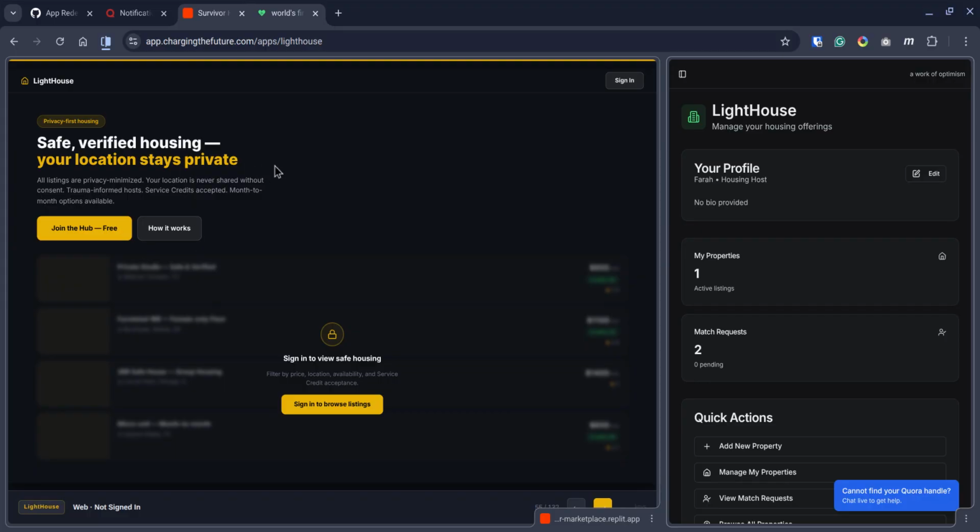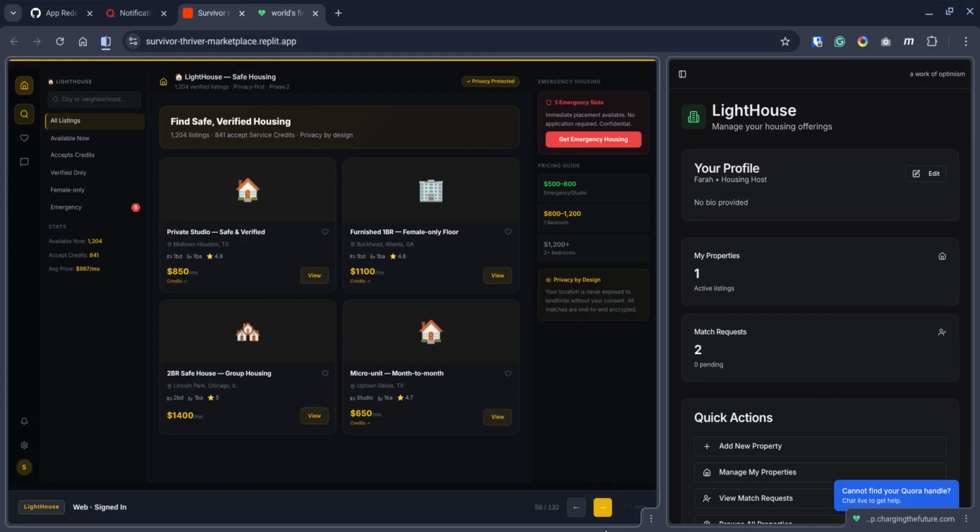This is what it's going to look like on the left-hand side if you're not signed in. And then if you are signed in, this is what it's going to look like. On the right, this is what it looks like now, and this is what it's going to look like. It's much more user-friendly. There are going to be filters. It's basically more interactive. That's really the gist of it.